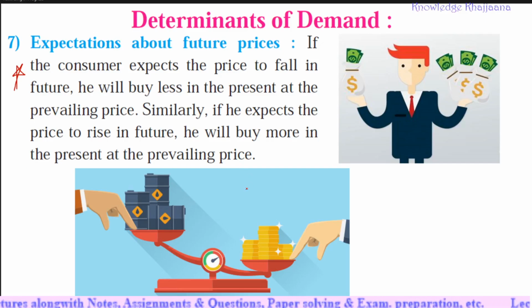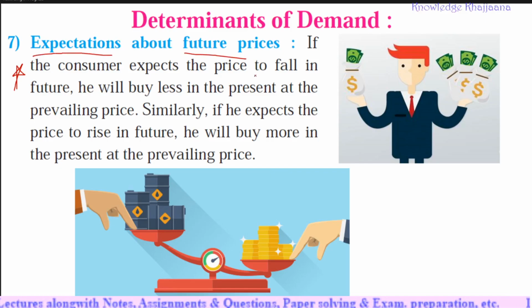See, another realistic example of this is again onions. What happens in the rainy season? In the rainy season the price of onions gets increased or hiked. So people have future expectations about the hike in prices. There are many reasons due to which prices may hike or fall down.